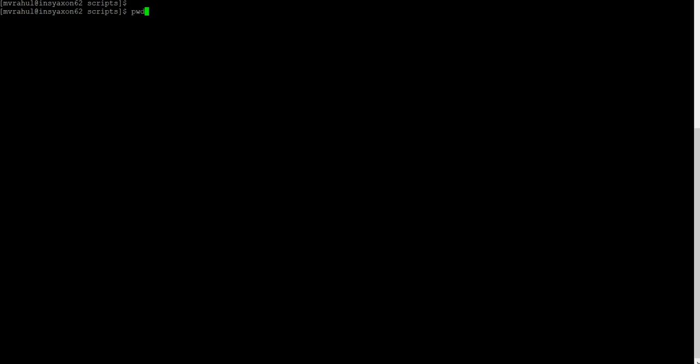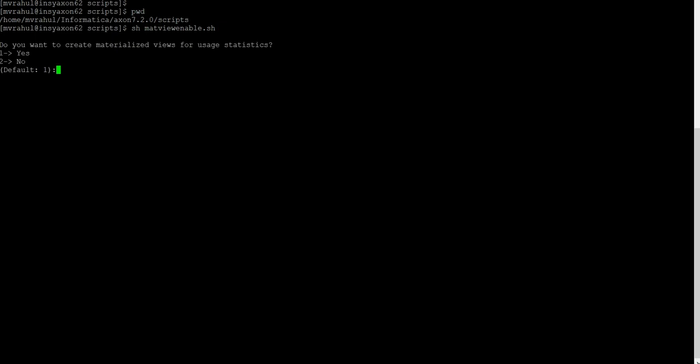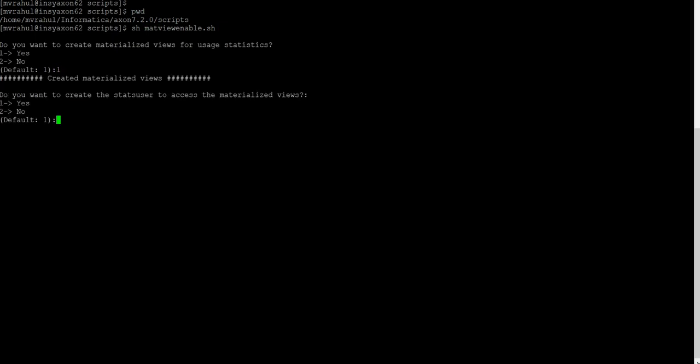As you can see, I navigated to the Axon server. I am under the installation directory scripts. Here we have to run matview enable.sh. Do you want to create materialized views for usage statistics? Yes. Do you want to create the stats user to access the materialized views? Yes. We need to provide a password. We need to retype the password, and we can see that the user is created successfully.